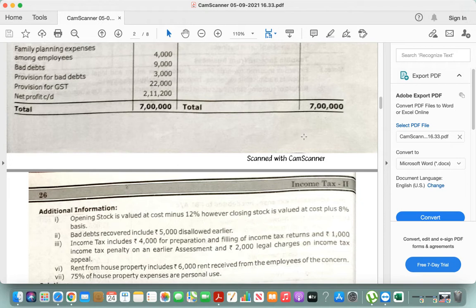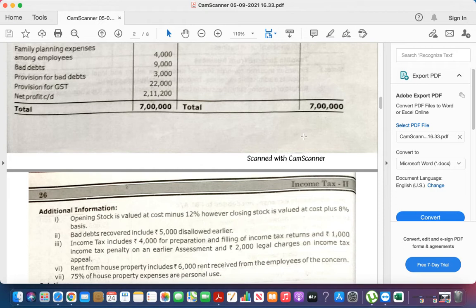Cost minus: undervalued or overvalued? Yes, undervalued.